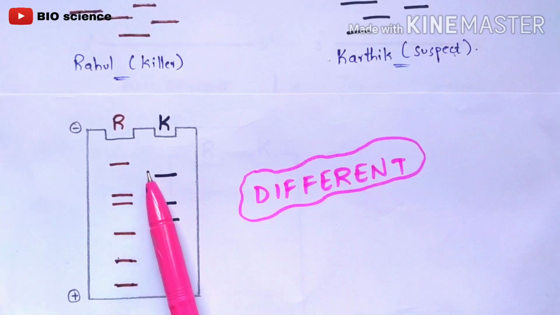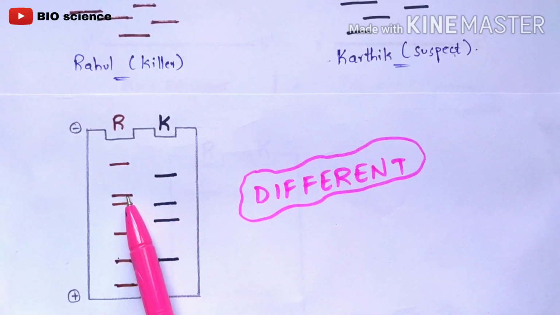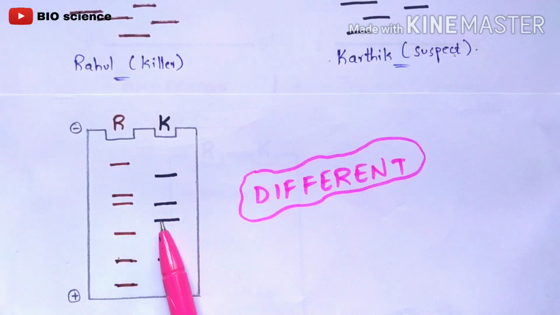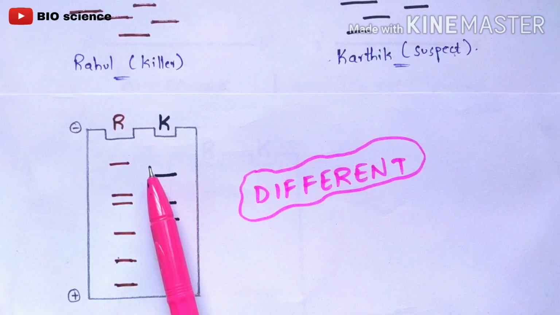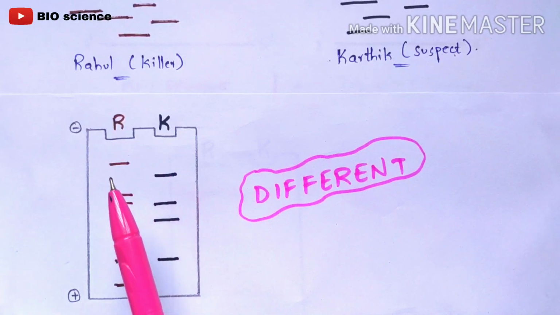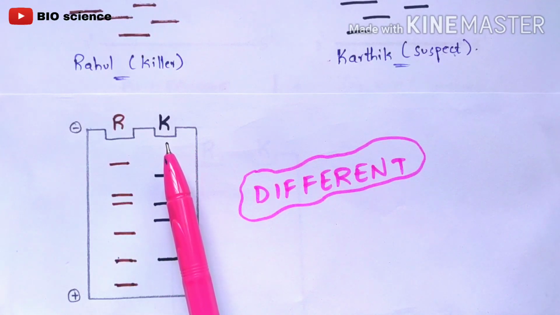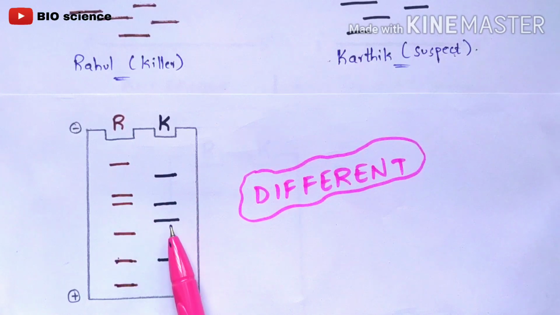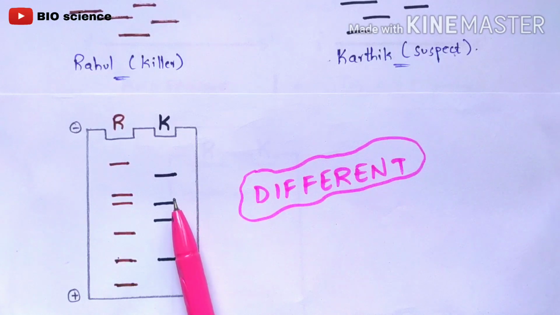Here you can see the major difference. Here the strand is present in this location, and here this strand is present in another location, which is not similar. And here also it is not similar, but here it is similar, here it is not similar, here it is not similar, here it is similar, here it is not similar, right? So if all the DNA samples are present similarly, then we can say he is a crime suspect, he is the serial killer. But here we took Karthik as a crime suspect, where he is not a murderer. Hence the DNA strands are placed in different locations, such that we can identify that this person is not a murderer. So we can conclude that Karthik is not a murderer.